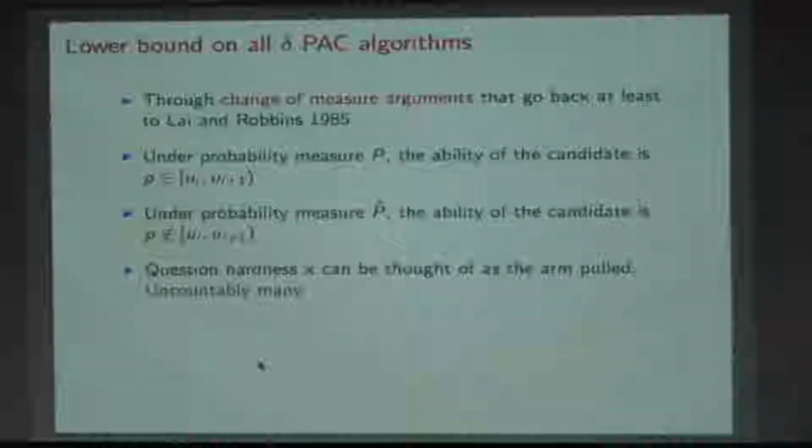But nonetheless, one can use this kind of bandit framework, the lower bound framework, to develop lower bounds on the effort. The only caveat is I'm not going to assume that there are finitely many levels of questions. I'll allow the flexibility that there are uncountably many. But for the purpose of writing equations, let's just assume one can use summations and not integrals.